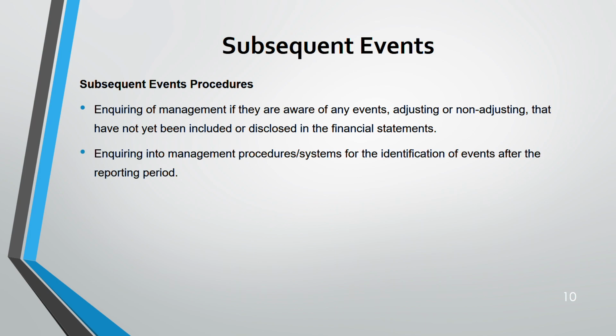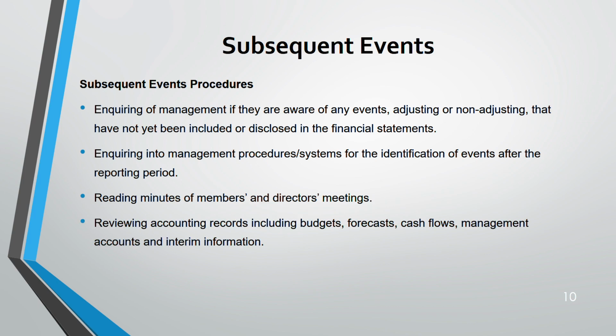Next, again inquire of management regarding the system, whether they have a system to identify such events after the reporting period. Then you can read minutes of members' and directors' meetings, because through minutes you can see whether they have anything upcoming. You can review accounting records like budgets, forecasts, cash flow, management accounts and interim information to be aware of any subsequent event after the reporting period.